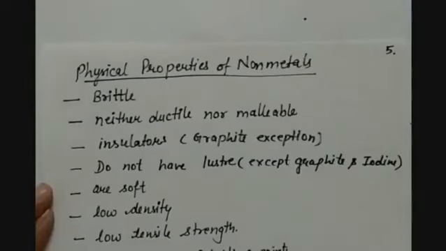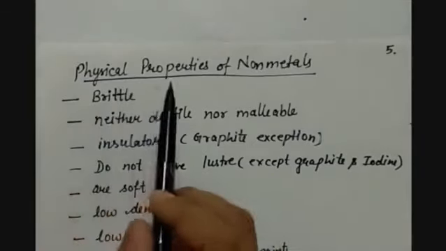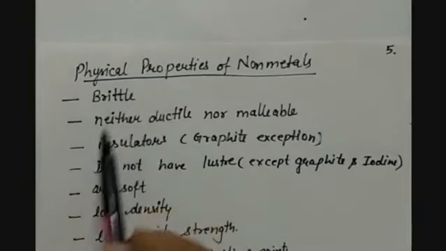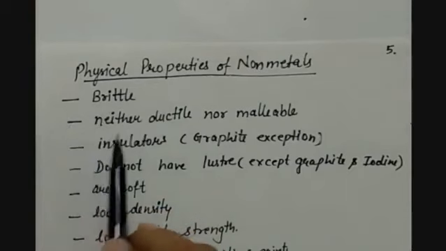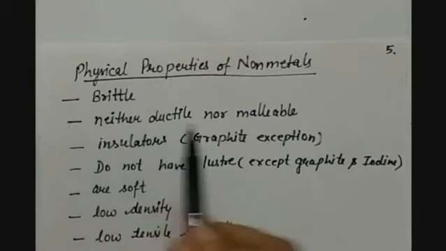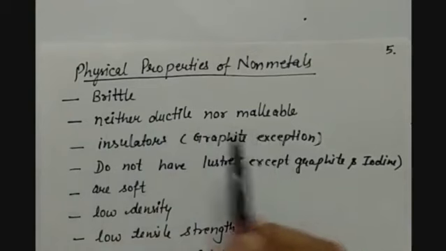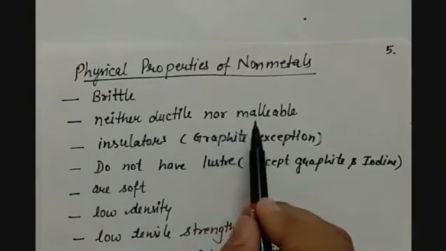Now, physical properties of non-metals. Metals were soft, but non-metals are brittle. Second property, they are neither ductile nor malleable. That means they can neither be drawn into wires nor be beaten into sheets.